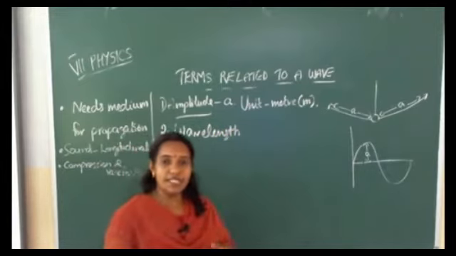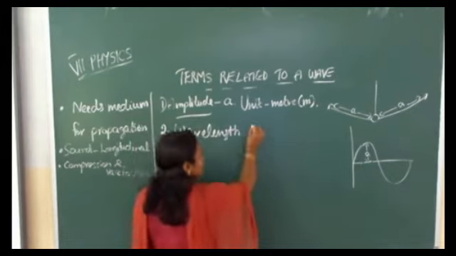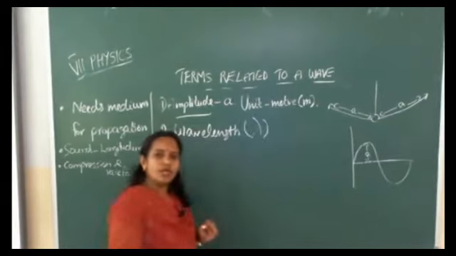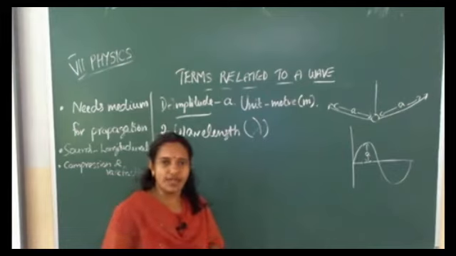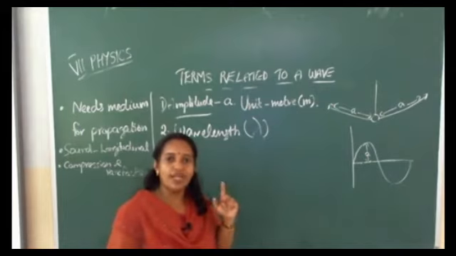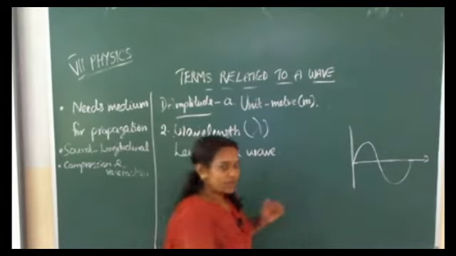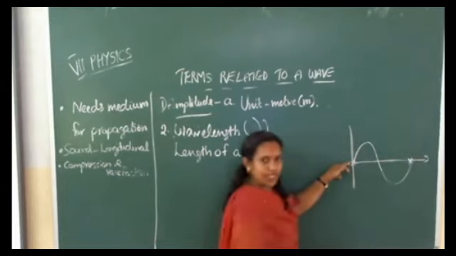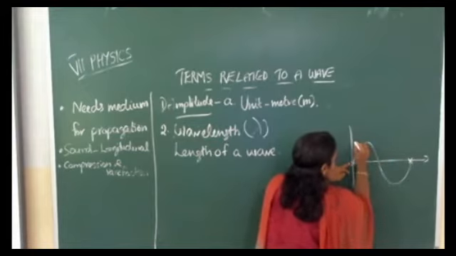Wavelength is represented by the symbol or letter lambda. Listen here how to write it like this. This we are calling lambda. What will be the definition of wavelength? From this name itself we can understand the length of a wave. Wavelength is the length of a wave. In a wave, how can we represent wavelength? A wave that starts from here, then ends here. So what will be the complete length of this one? That we are calling wavelength.